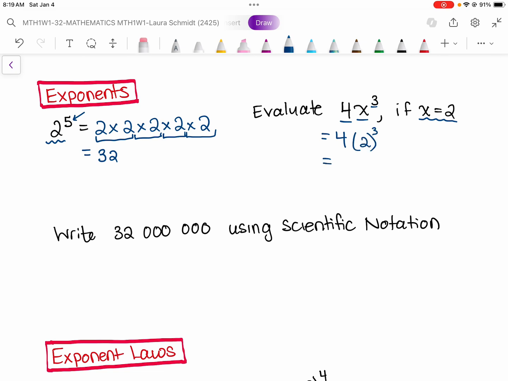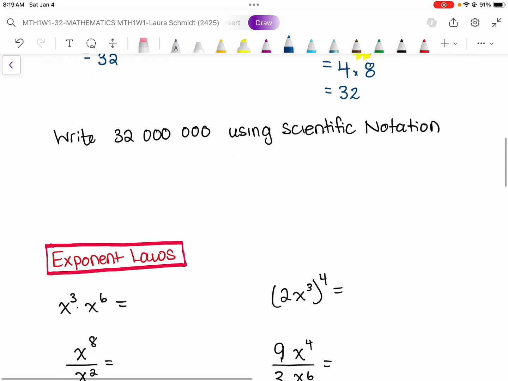So I know according to BEDMAS, I have to do an exponent before I multiply. So I need to take care of this before I multiply by 4. So this will become 4 times 2 to the power of 3, which I know is 2 times 2 times 2, which is 8. And then 4 times 8 is 32.